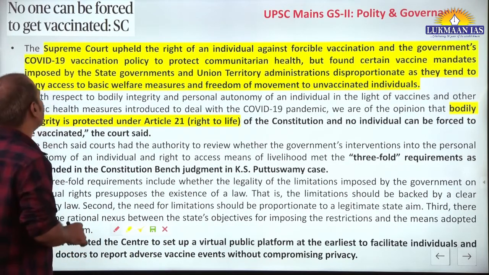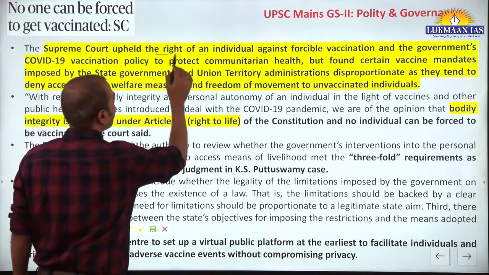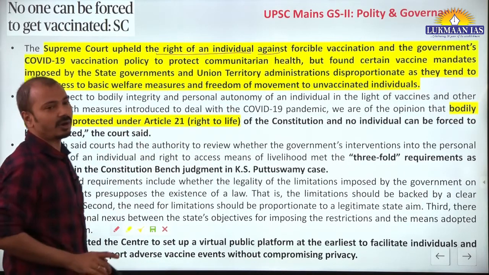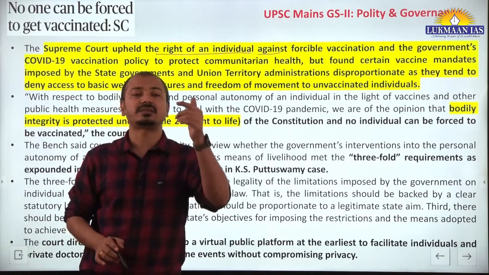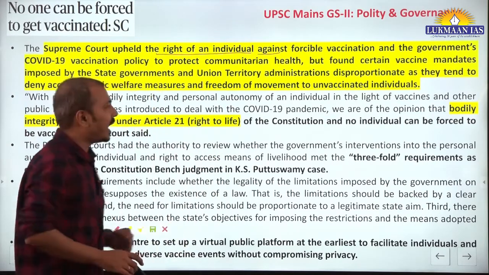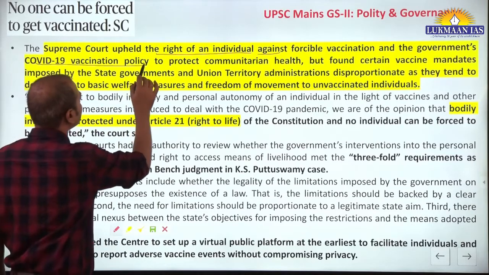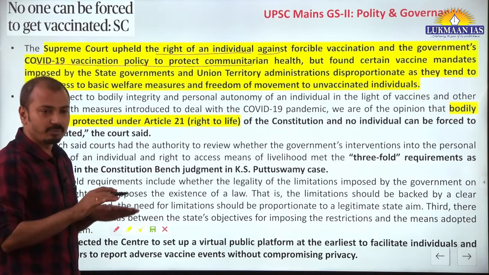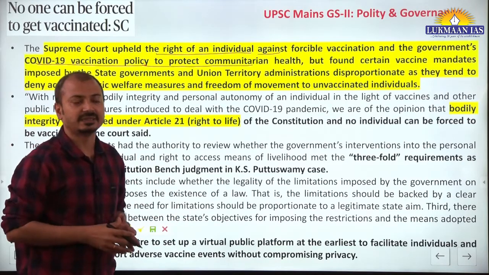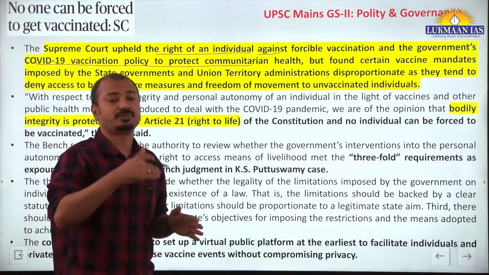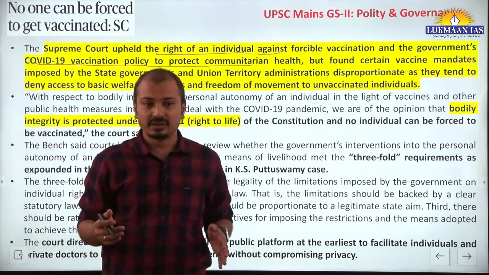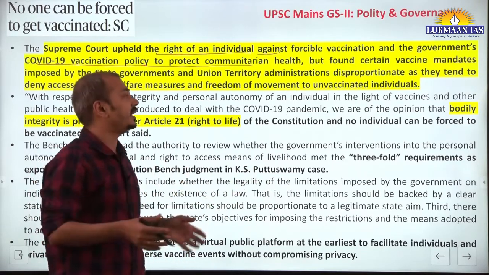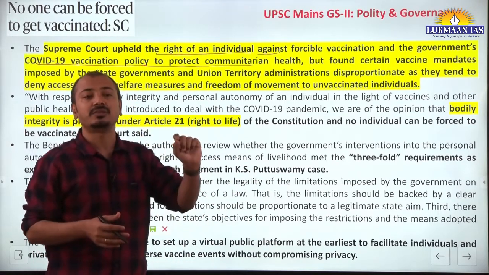How? Let's understand. The Supreme Court upheld the right of an individual against forcible vaccination. So that means the government cannot vaccinate a person against the will of that person. And the government's COVID vaccination policy to protect community health also. So both are important. This is what the Supreme Court has said, especially when the infection is spreading at a very fast rate. So to protect the community against such spread of infection, it was felt that some kind of compulsion was required.